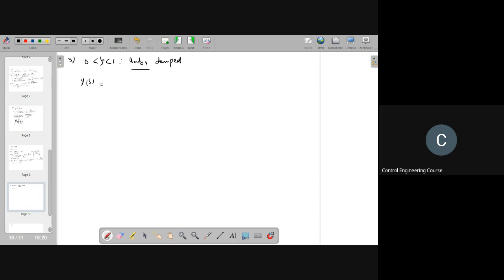So y of s is 1 by s into s square plus 2 zeta omega n s plus omega n square. This I am writing as 1 by s minus s plus 2 zeta omega n by s square plus 2 zeta omega n s plus omega n square. Again, I am skipping calculating these coefficients. You can verify these things at home.